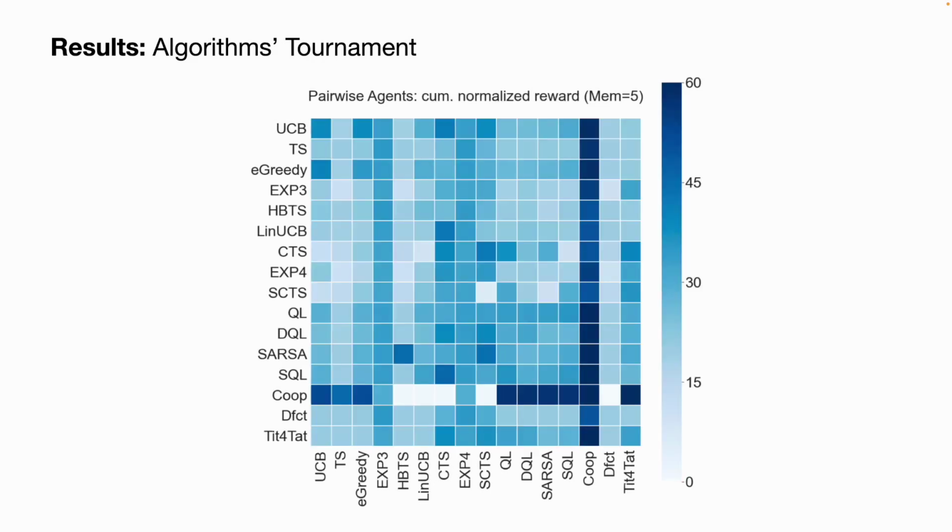So how does that strategy pay off? We computed the accumulated normalized reward here, basically over the 100 rounds or so, how likely they are to get a very high reward. We see that the cooperative agent, meaning if you always cooperate, will have overall a very good score when you are dealing with the bandit algorithms or the reinforcement learning algorithms. But it will be screwed if you are playing against the contextual bandit agent. On the other hand, everyone is having a great time playing against the cooperative agent, because they can either take advantage of it, or they can choose to share the profit with the cooperative agent pretty well. Well, that is not the case when dealing with the defect agent, which is expected.